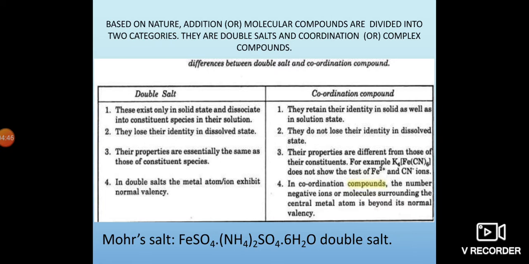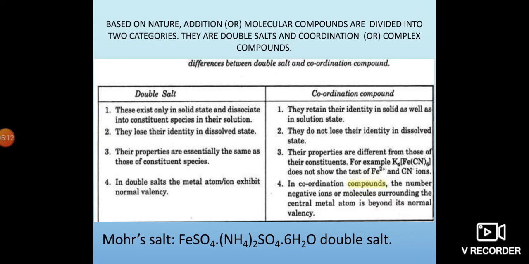For example, potassium hexacyanoferrate does not show the tests of iron and cyanide ions. So it does not exhibit the ionic properties it has as a complex. So that is the difference between these two.